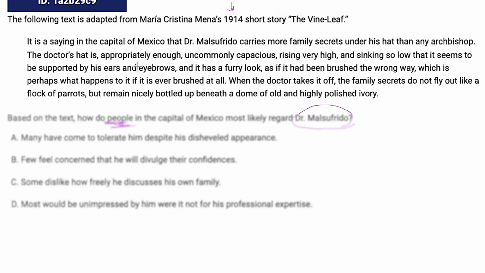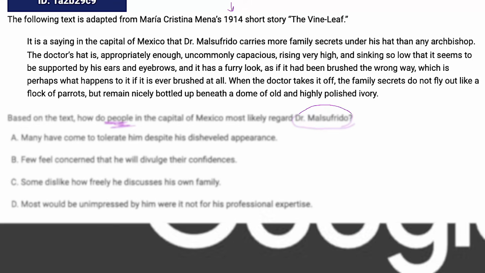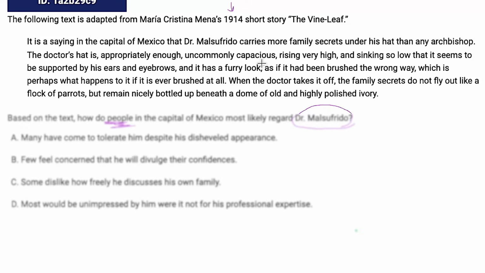"The doctor's hat is, appropriately enough, uncommonly capacious." So capacious, what the heck does that mean? When I think of capacious, I think of spacious. Basically, it's really big. It's a really big hat. But let's pretend like we don't know what that means. How can we sort of figure it out? Well, it goes on to say more about it. "Rising very high and sinking so low that it seems to be supported by his ears and eyebrows." So we get the idea that this is a very big hat. "And it has a furry look, as if it had been brushed the wrong way, which is perhaps what happens to it if it is ever brushed at all."